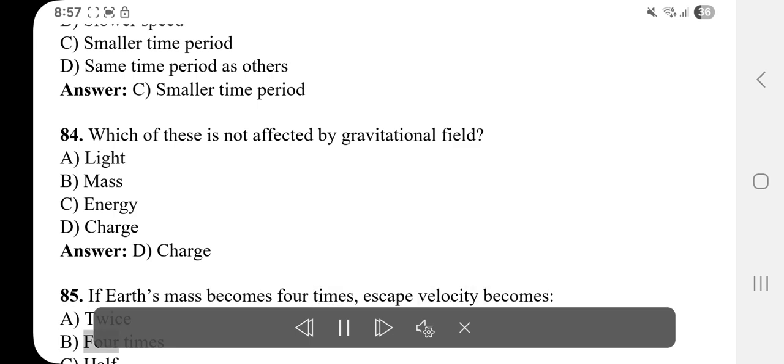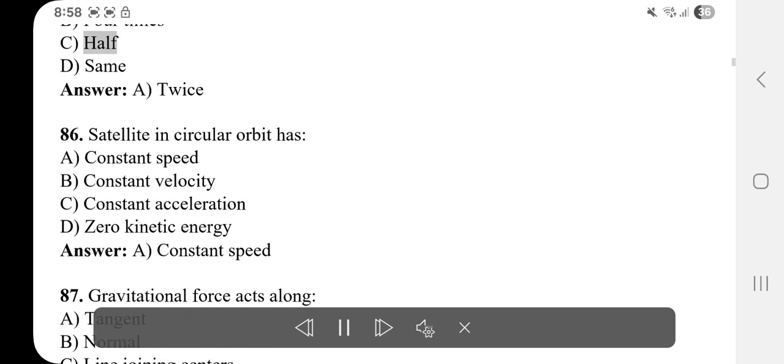85. If Earth's mass becomes 4 times, escape velocity becomes A. Twice. B. 4 times. C. Half. D. Same. Answer: A. Twice.